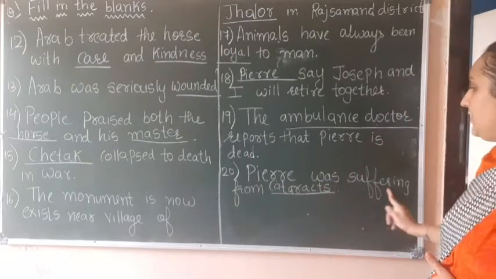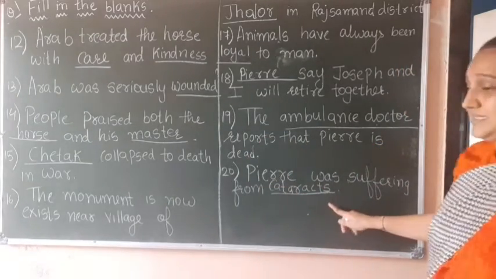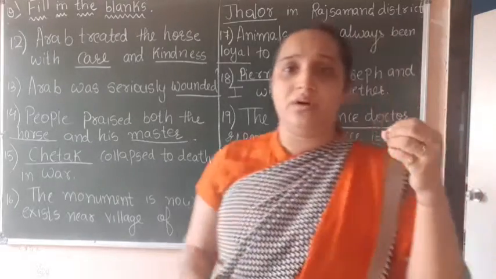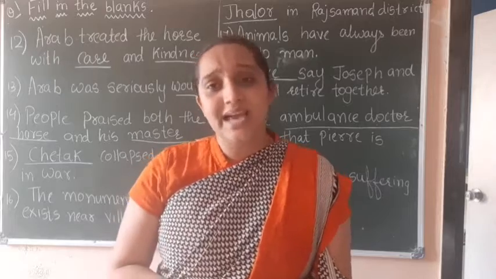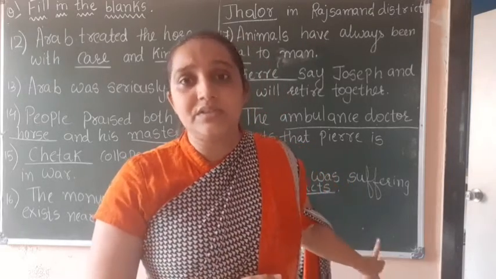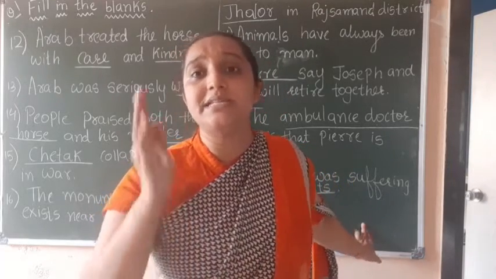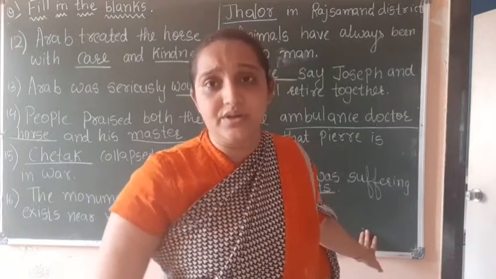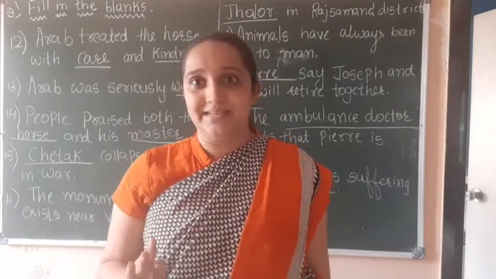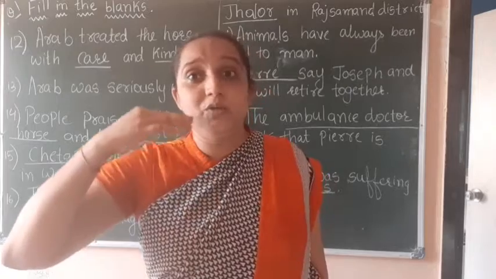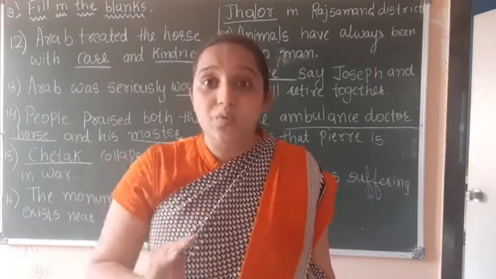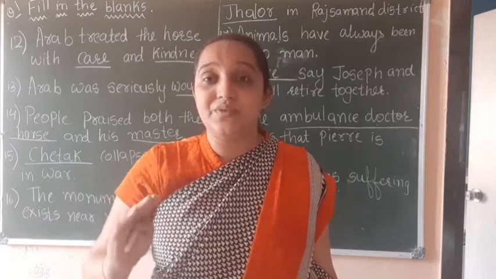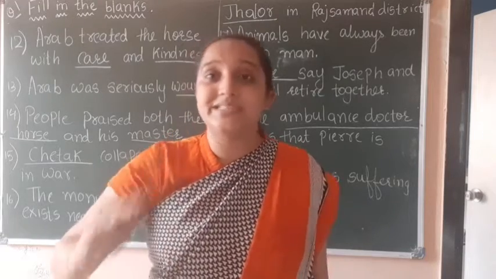Now Perry was suffering from cataracts. Now students, cataracts is a kind of eye disease, we can say motia, right? So he was having such a disease. He was suffering from such a disease for the last 5 years. He was blind, he was not able to see anything. Joseph was helping him, and no one in the company knew that Perry could not see.